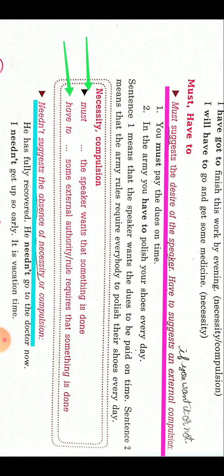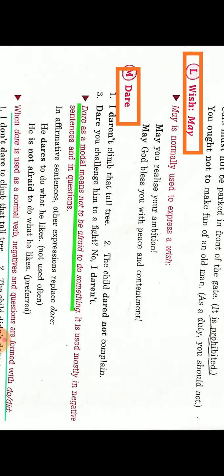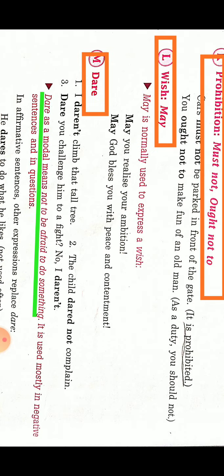Now the next one is need not. Need not suggests the absence of necessity or compulsion. Like, I need not get up so early, it is vacation time. So need not is showing absence of necessity. Now for prohibition, you will use must not. You must not break the traffic rules, your cars must not be parked in front of the gate. So it is prohibition.